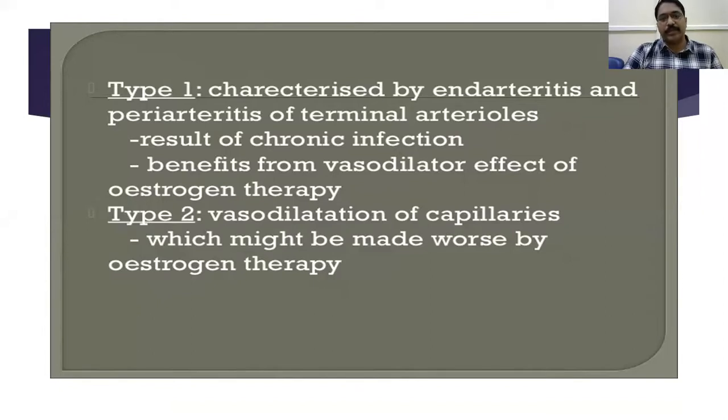Type 2 is a little uncommon. Here the pathology is already vasodilatation of the capillaries, so this condition gets worsened by giving estrogen therapy. Understood? This is very important. It's not given in Dhingra. Type 1 benefits from estrogen therapy; type 2 is worsened by it. Most common is type 1.